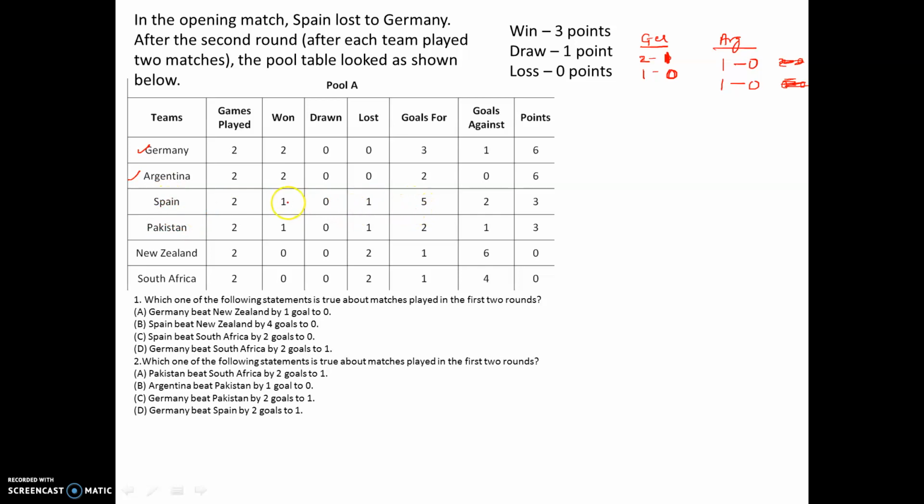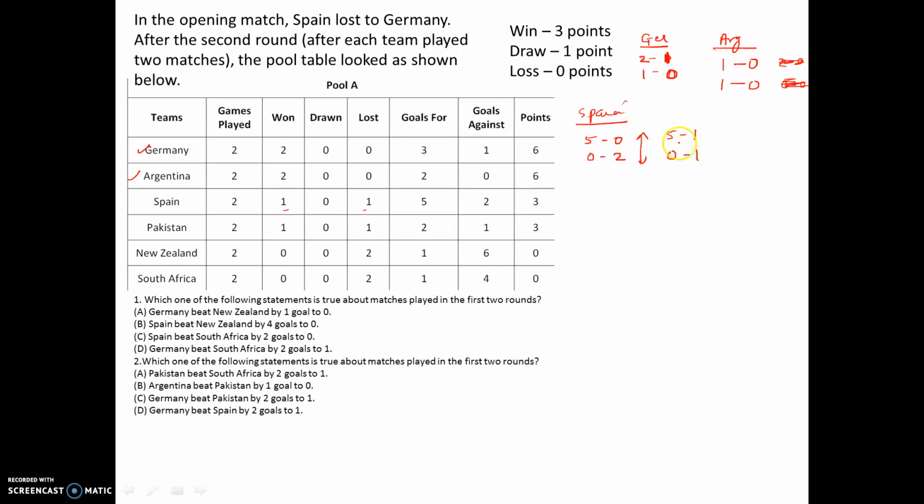Spain says 1 win, 1 lost, and the goals for and against is 5-2. So if I talk about this case of Spain, right, 1 win could be 5-0, then the lost one could be 0-2. I'm not saying this is a certainty, right? We have to predict other things apart from that. Maybe it can be a 5-1 and a 0-1. In this case also Spain wins the first match and loses the second match, right? Any other case that we can make out of it?